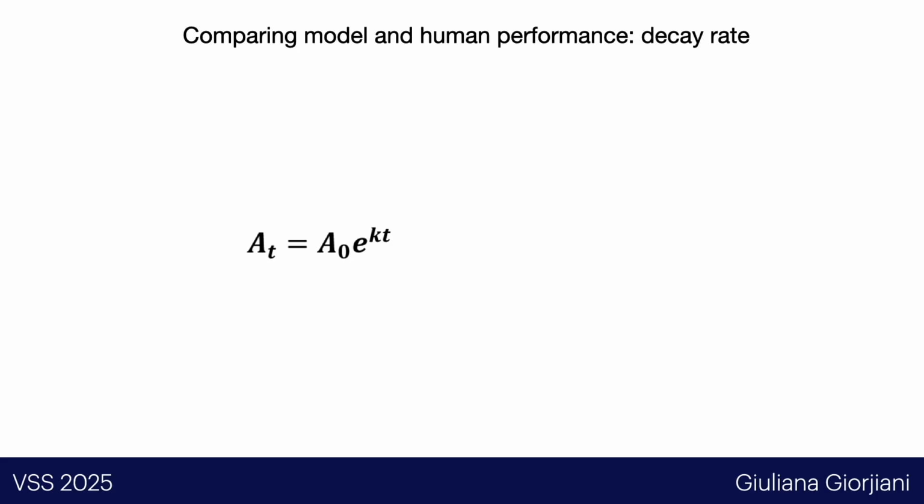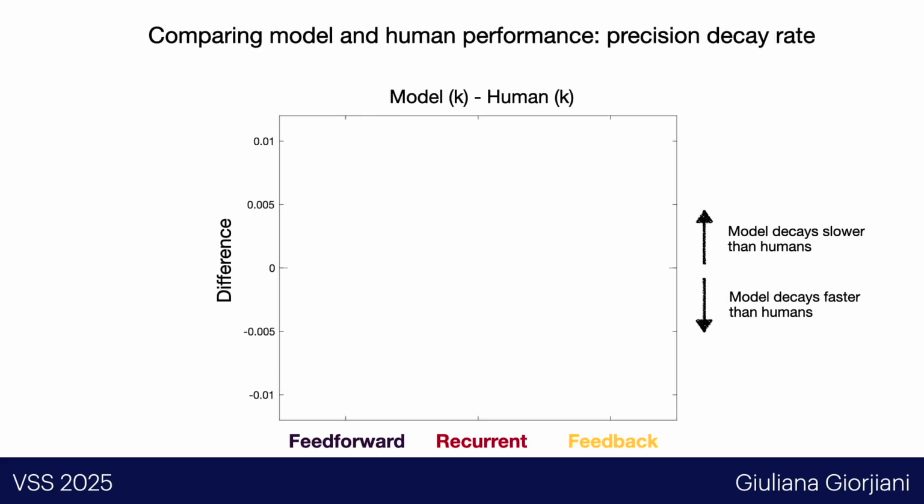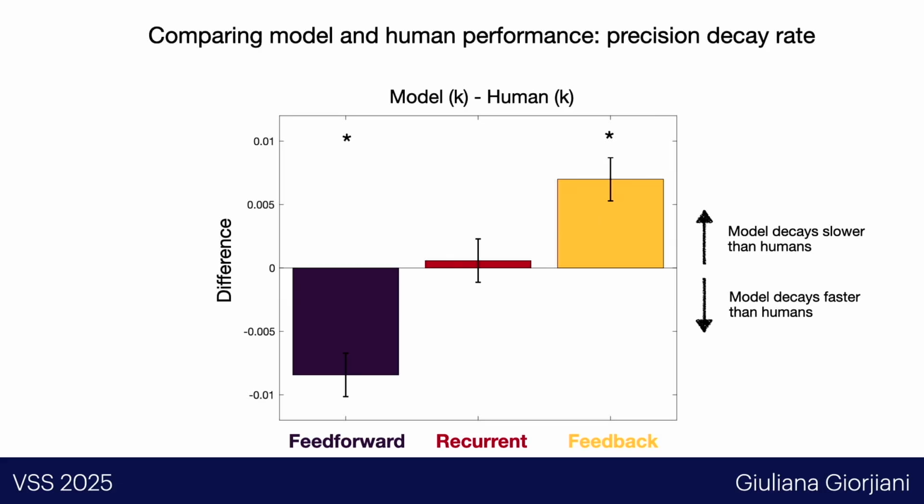Finally, we want to compare models now with humans, and for that, I'm fitting an exponential curve to these predictions, and then I'm looking at the decay rate. For the precision, the larger k indicates a steep decay in precision, and for the bias, a large k indicates a diminishing overshooting bias. And if we look at how these models can explain the human data, we can see that feed-forward and feedback show a very distinct decay compared to humans, but a recurrent model can better capture this human decay over time.